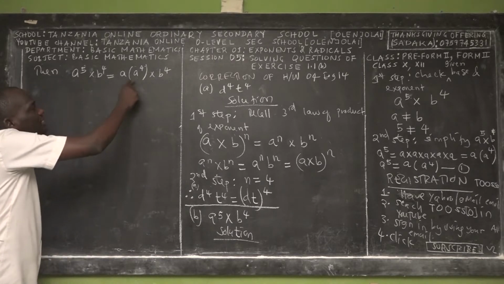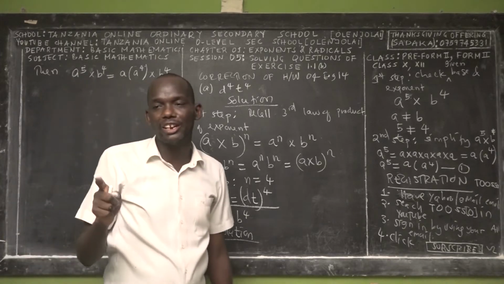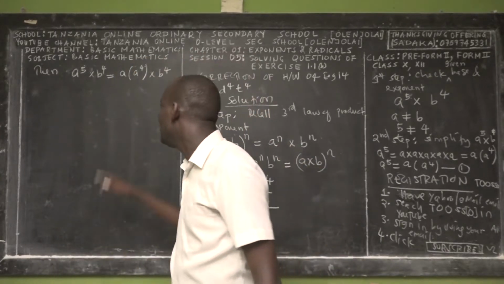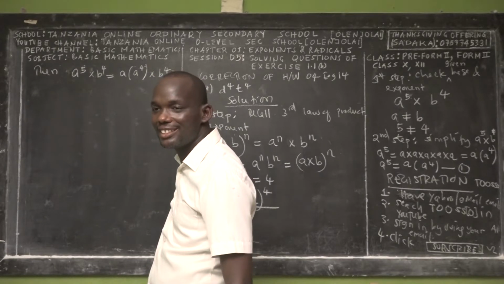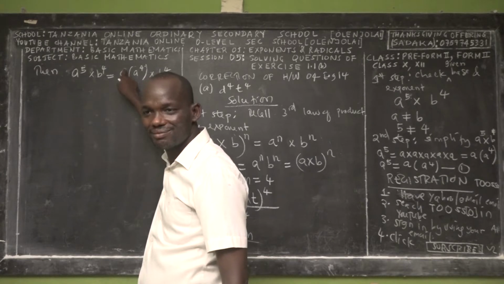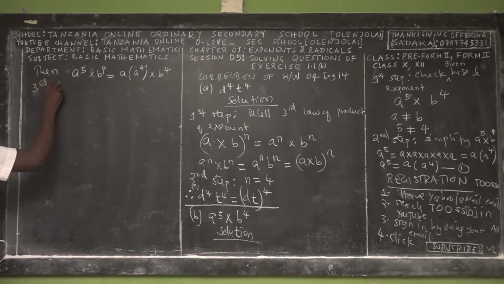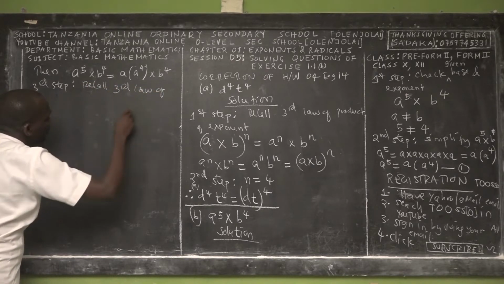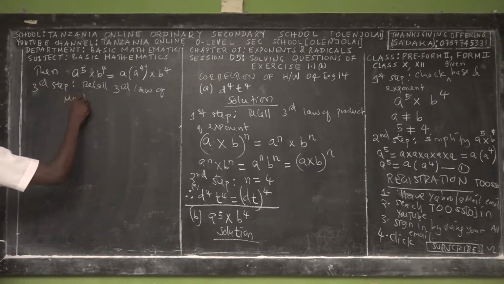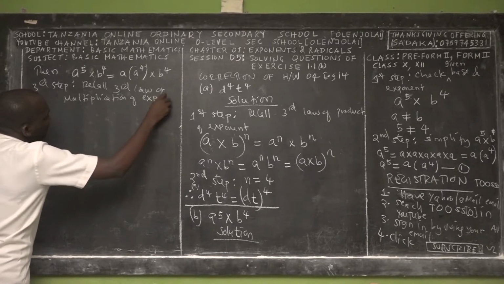So at least we managed to simplify the given exponent and express it in order to obey the third law. Because the base is different, but this exponent now, these exponents are the same. But this one is not the same, but you can keep it outside of the bracket. So if that's the case, we go for the third step. The third step, you have to recall the third law of multiplication of exponents.